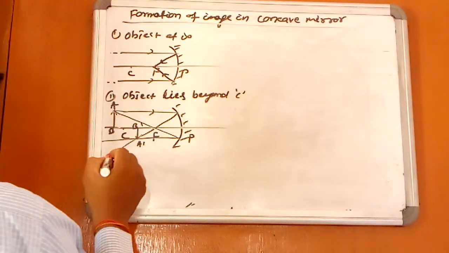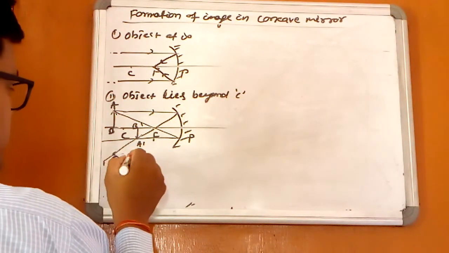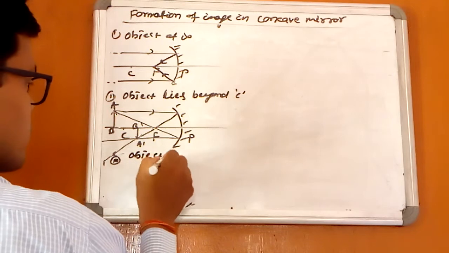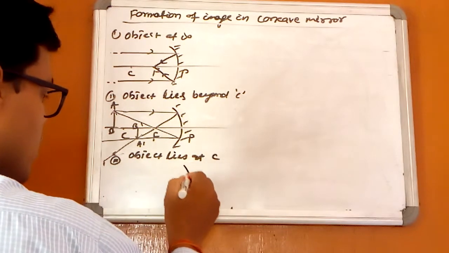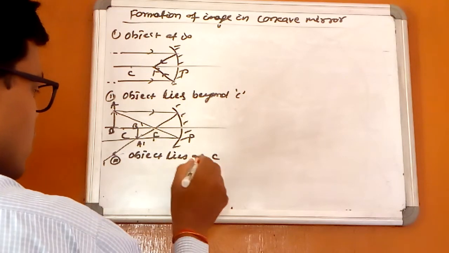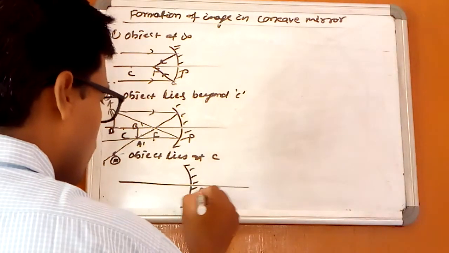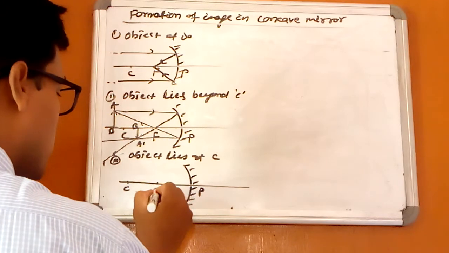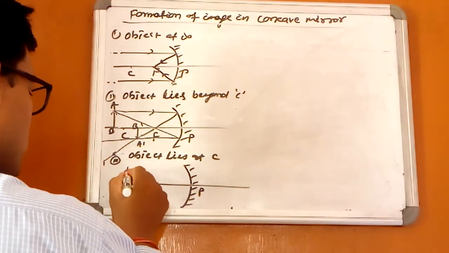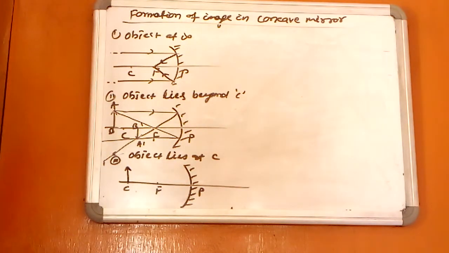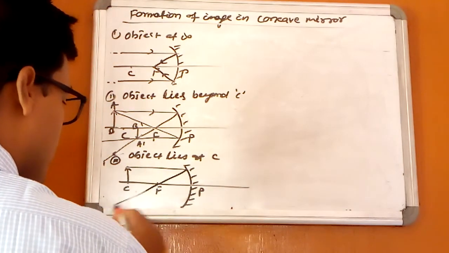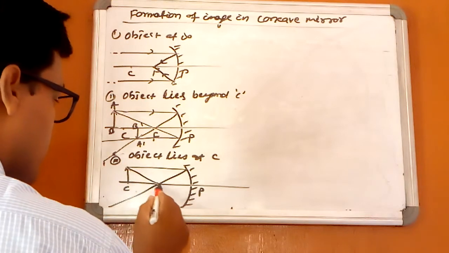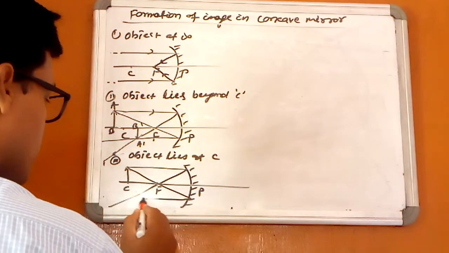Now, when the object lies at C, pole, center of curvature, midpoint is focus, let this be the object. Light ray coming parallel, and light ray passing through the focus becomes parallel.